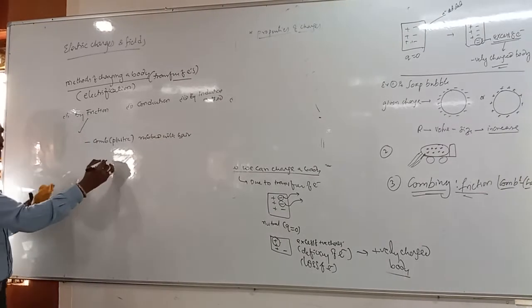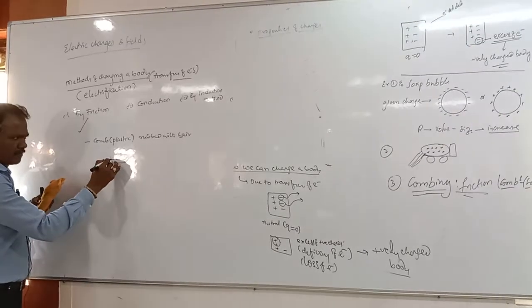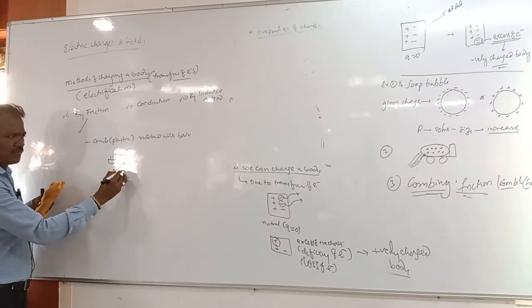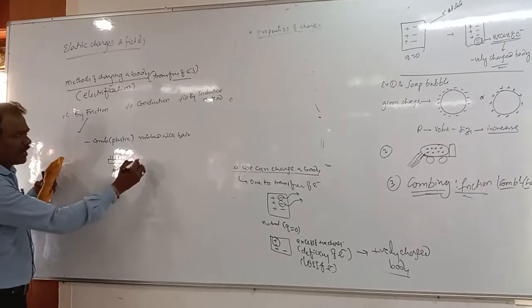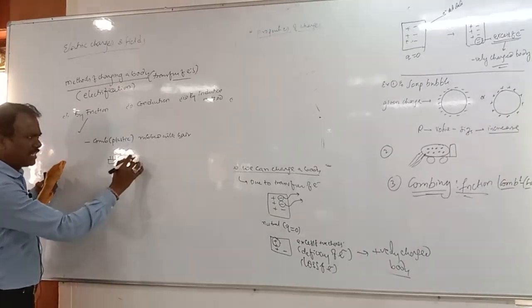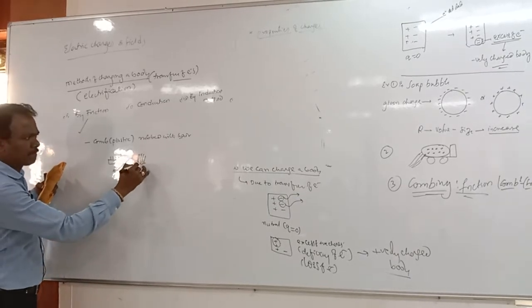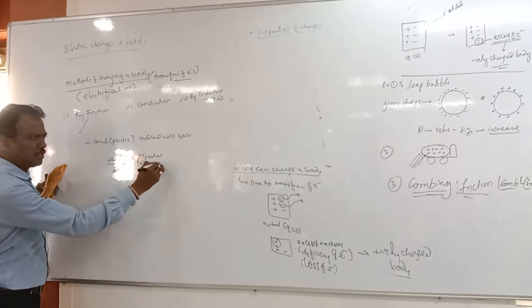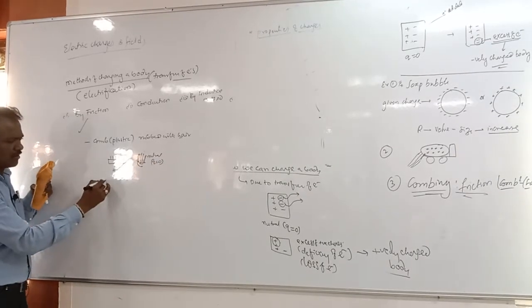Then what happens here? First it is neutral, right? And the hair is also neutral, q equals 0, right?